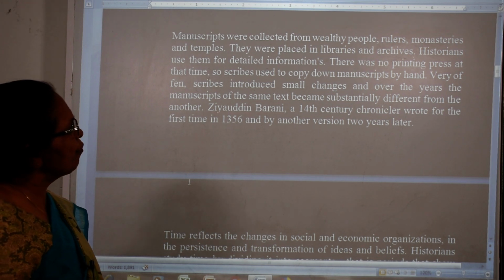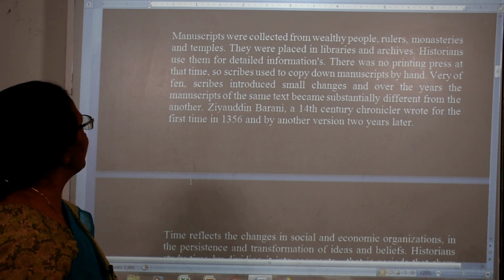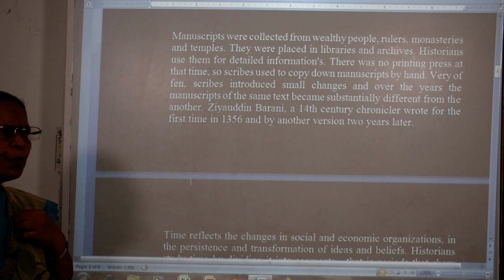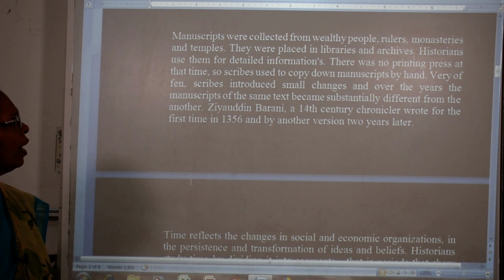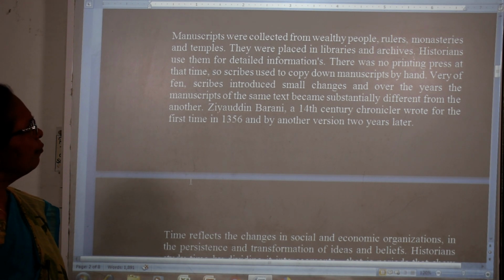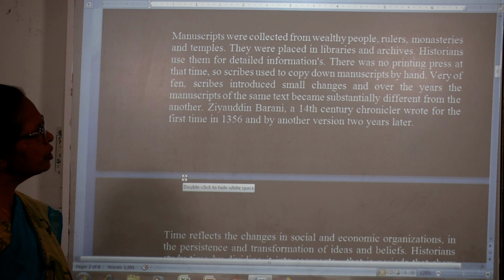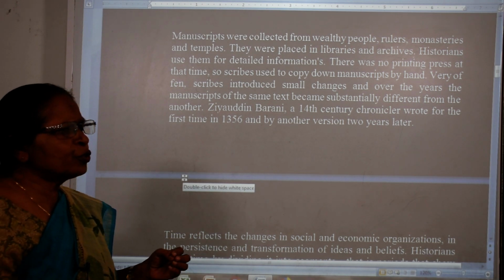For detailed information, there was no printing press at that time. They only used handwriting, and very often scribes introduced small changes.